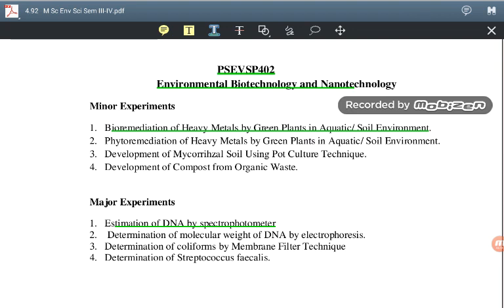Next is determination of molecular weight of DNA by electrophoresis. We have already studied what is electrophoresis in SEM 3. So in this semester we are going to perform the experiment based on the determination of molecular weight of the DNA, that is, how DNA is arranged in electrophoresis according to its molecular weight.